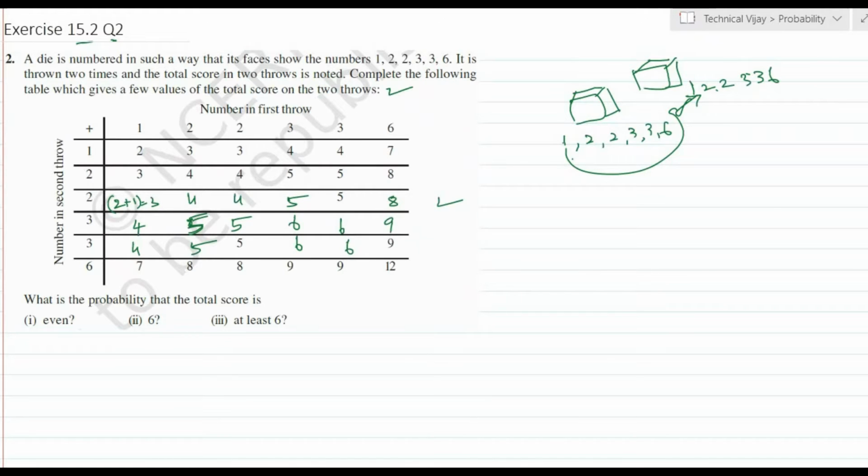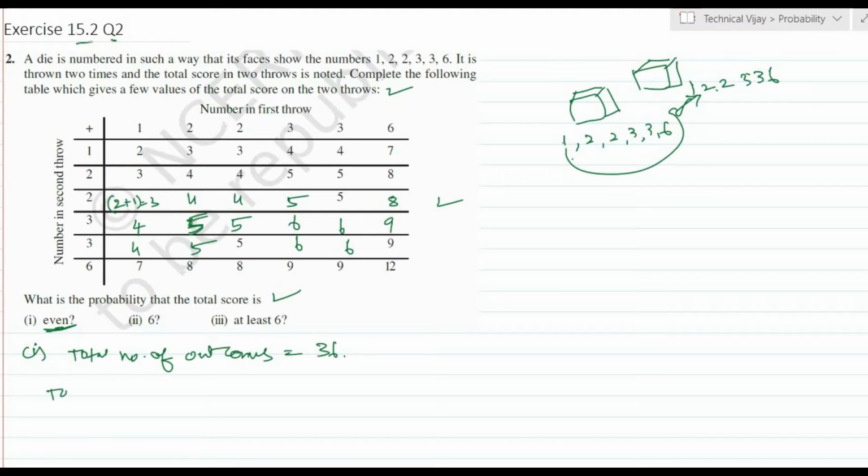Now we have to calculate the probabilities. In the first portion we will see what is the probability that the total score is even. Total number of outcomes, first I will write. Here the total number of outcomes is 6 into 6, that is equal to 36. There are 36 total trials.